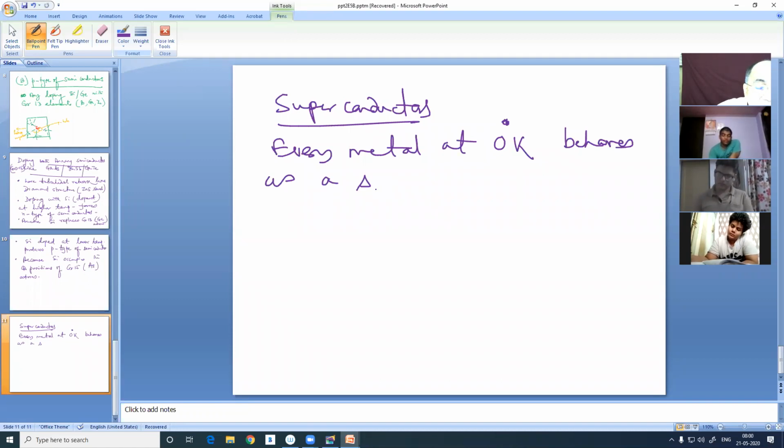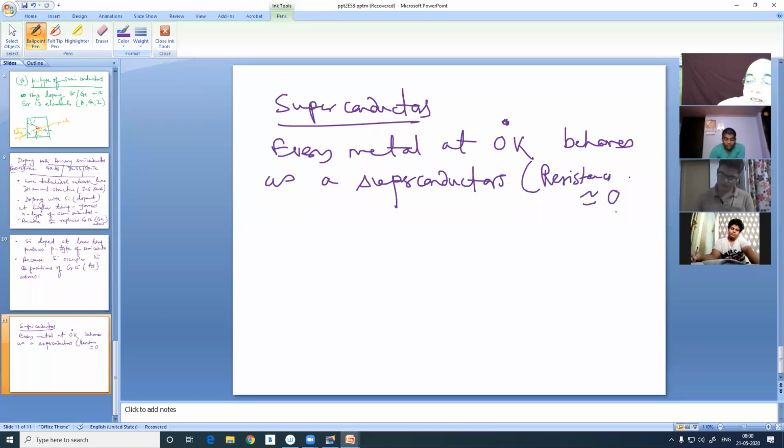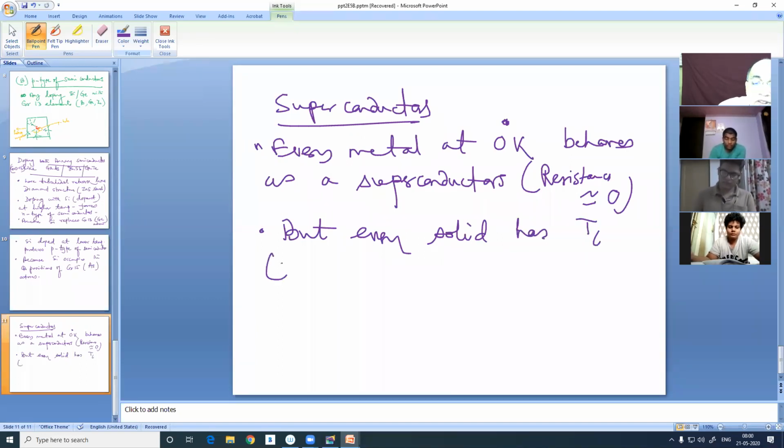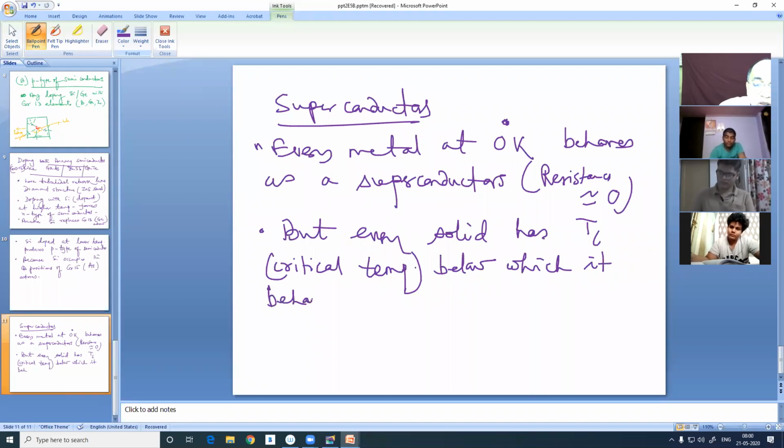That means resistance is 0. But every solid has a TC. TC means critical temperature, below which it behaves as a superconductor.